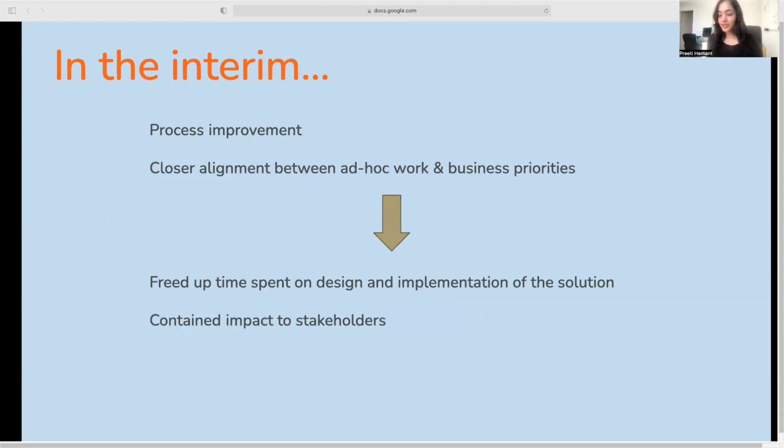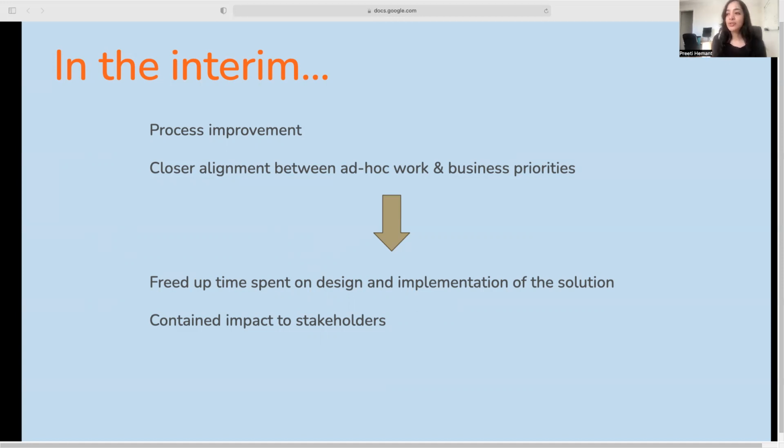So we had a solution. We knew what was to be done. The next step was to start actioning on it. In the interim, though, we had to make things better and free up some of the team's time so they could start to work on the solution. To achieve this, we looked at two aspects. One was a process improvement. So what could be done better in terms of cycle time and reduce inefficiencies.